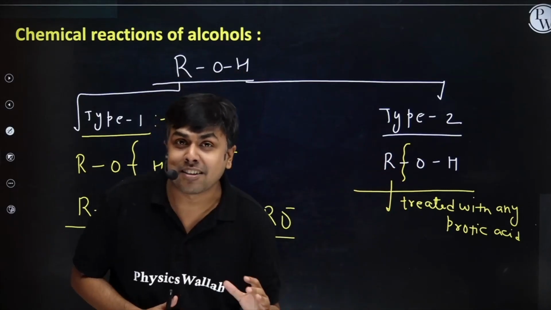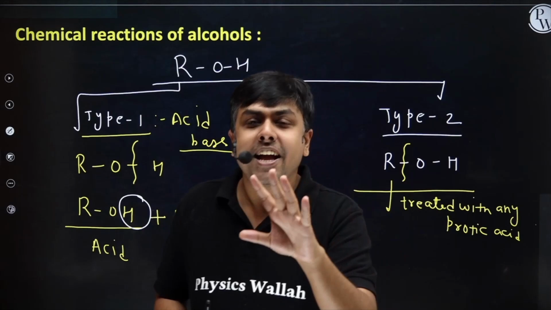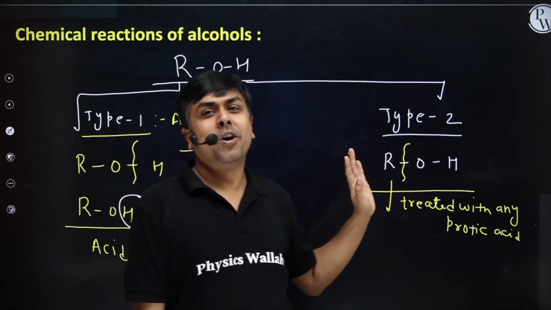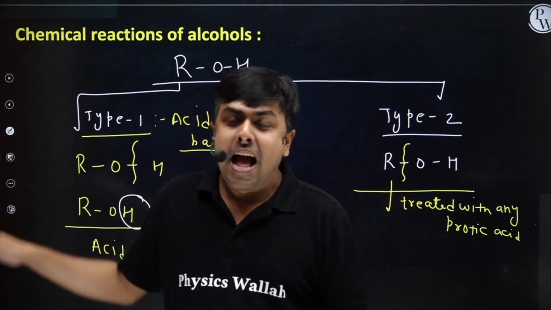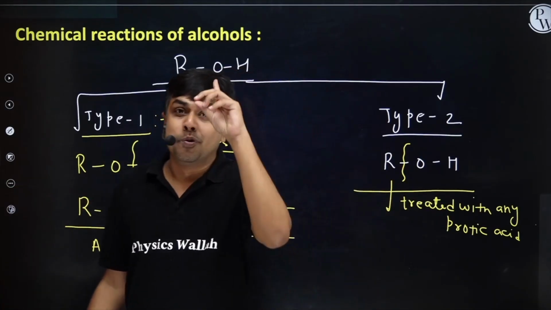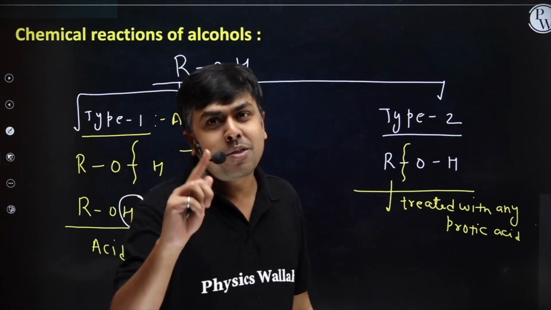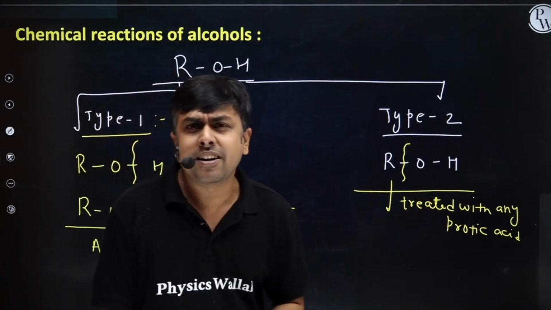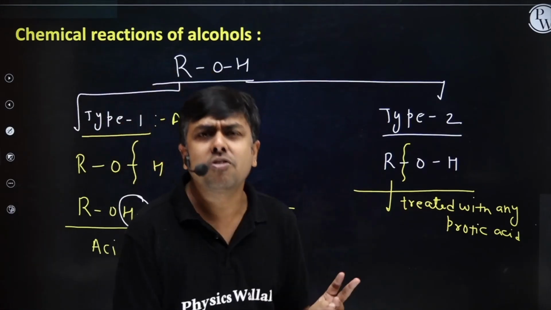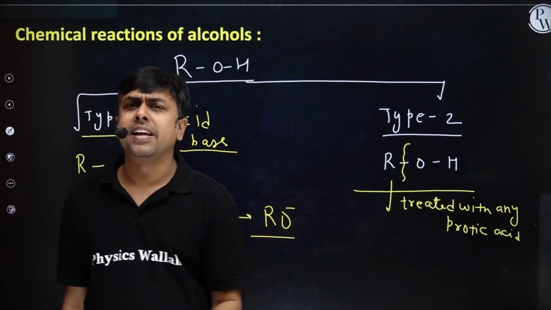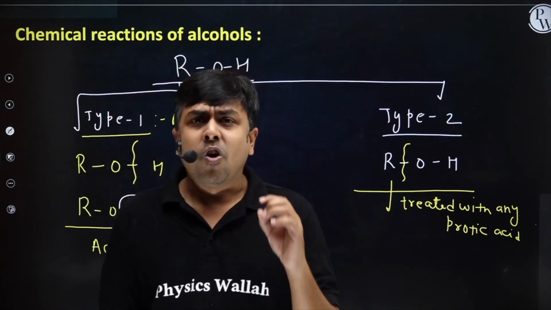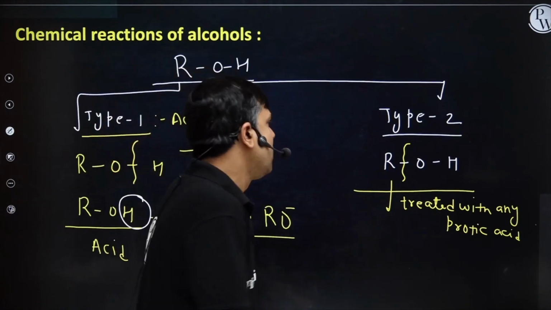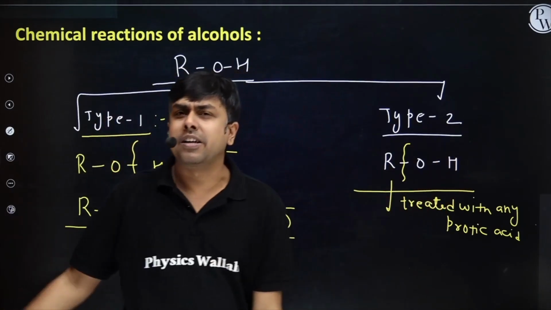Even the reactions of alcohols with halogen acids, HX, in that particular case I am going to observe RO bond cleavage. So if alcohol is treated with any base, we are going to observe OH bond cleavage. If alcohol is treated with a reagent like PCl3, PCl5, SOCl2, SOCl2 with pyridine, HX, H2SO4, H3PO4, in all such cases, we will observe RO bond cleavage.